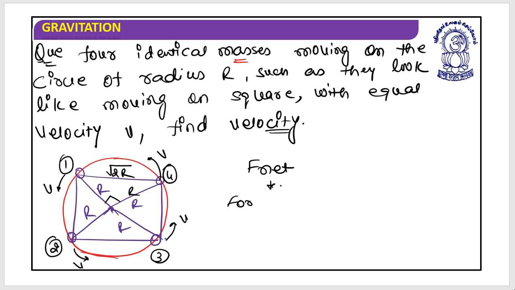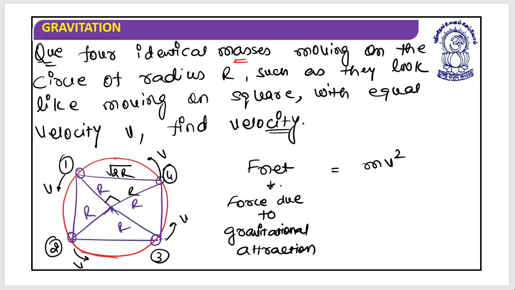When I say F net, understand that it's a force due to gravitational attraction, and it will be equal to mv square by r.